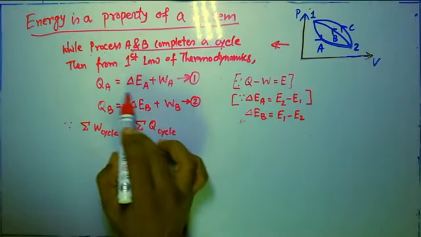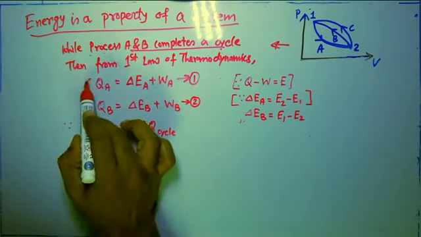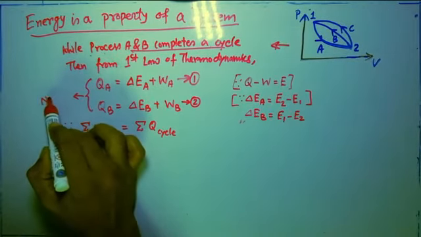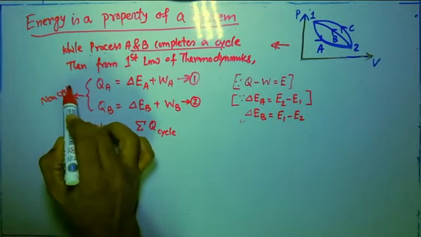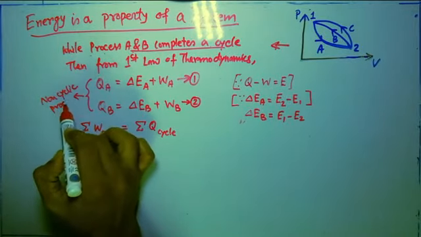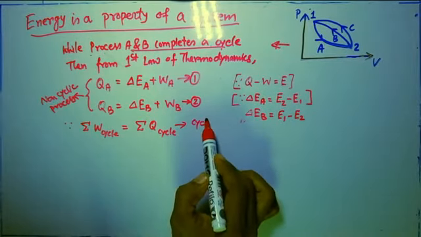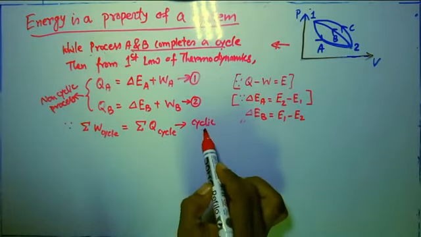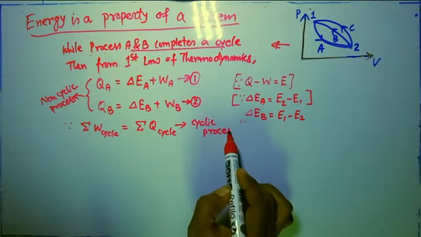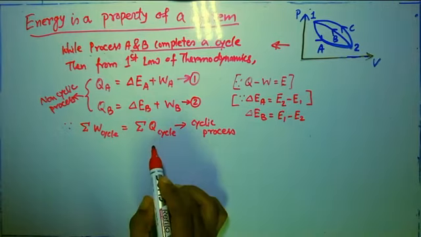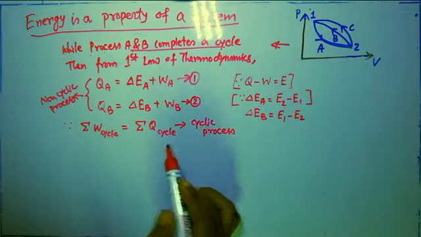That is applicable for a cyclic process, whereas the other form is applicable for a non-cyclic process. Both of these I have already explained in our previous video.